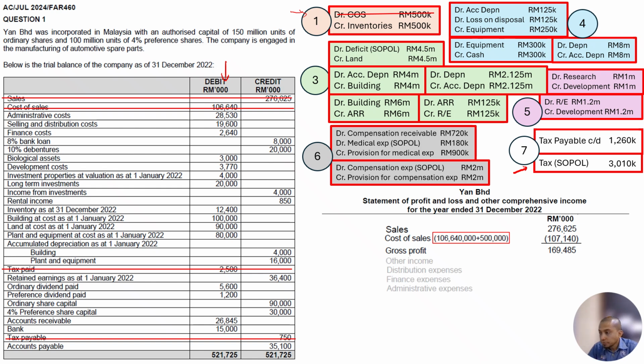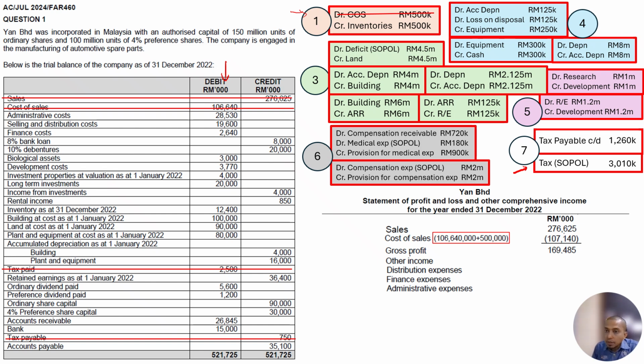Alright, so next, put in any other expenses that we have: other income, distribution expense, finance expense, admin expense. In this video, I show you the other method. In the other video, I showed you that we need to do all of these inside one specific working. This time I don't want to do that. In this case, I just want to put it here. Is it possible? Yes, can.